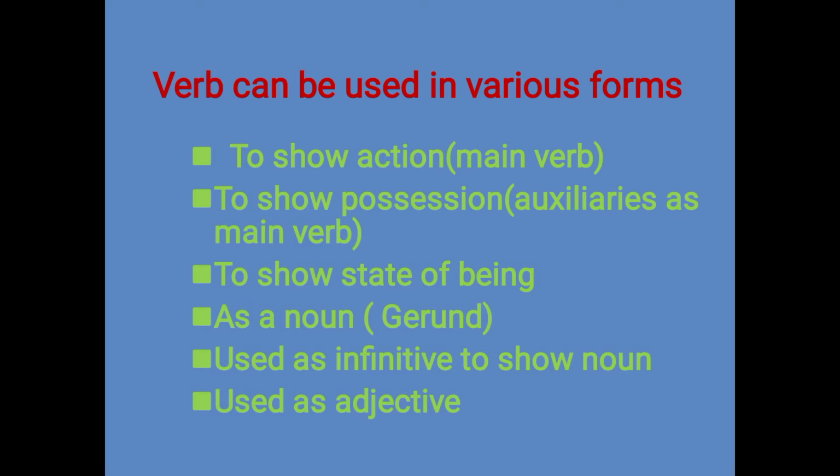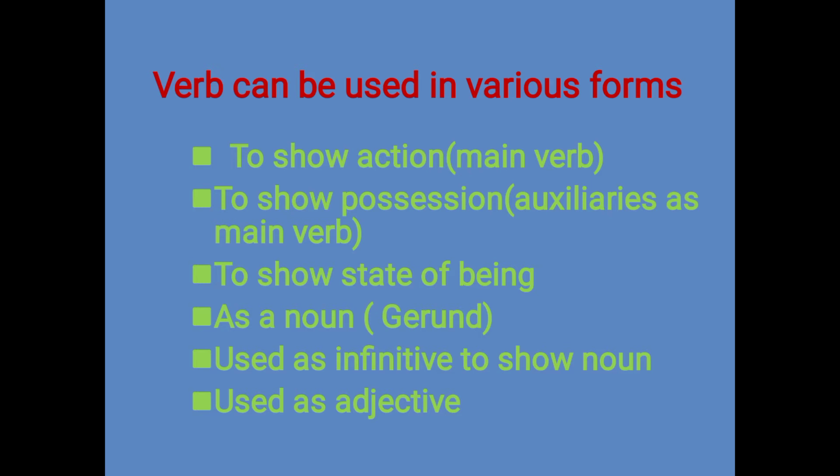It is also used to show possession. Sometimes we talk about the possession or the relationship. If any word is an action word, and it is showing the belonging also, or the relationship to the object, then we can say that the verb is playing the role of possession. Second is done. Now come to the third condition, to show state of being. So we can tell about the condition also, or the situation, that when anybody was what.